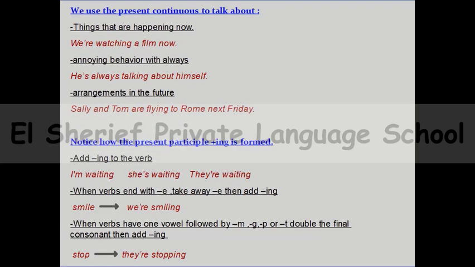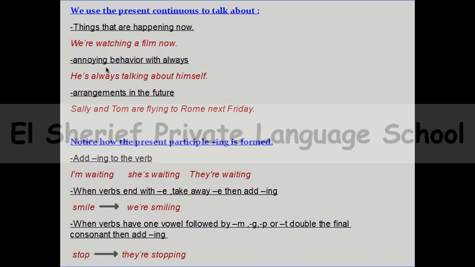Next part, we will talk about present continuous. So when can we use the present continuous? We can use present continuous when we are talking about things that are happening right now. We are watching a film right now. I'm talking to you right now. I'm teaching an English session for you at the moment. So when we are talking about things that are happening right now, we need to use present continuous.